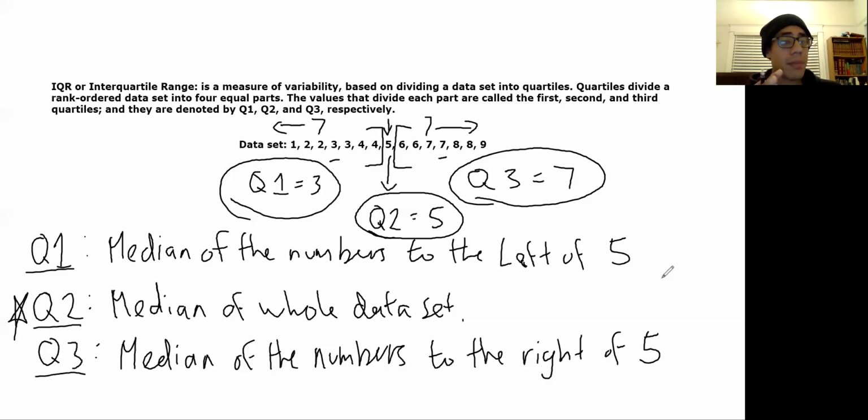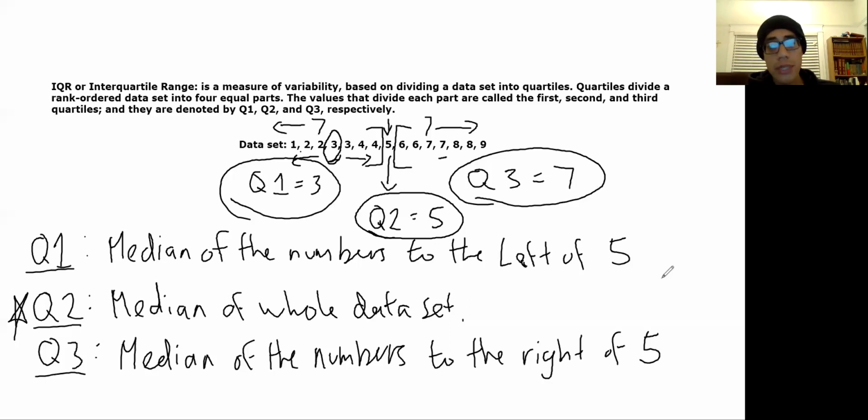I know there are 7 numbers to the left of 5. I also know now that there's 7 numbers to the right of 5. So I'm going to start with the left. To the left is going to be the smaller numbers. That's quartile 1. I'm going to take the median of these numbers. There's 7 numbers, and the middle of these 7 numbers is going to be 3, right? So it's like I'm taking the median of the median. So here, 3 is in the middle. There are 3 numbers to the right of it and 3 numbers to the left, which is why my quartile 1 is going to be 3.